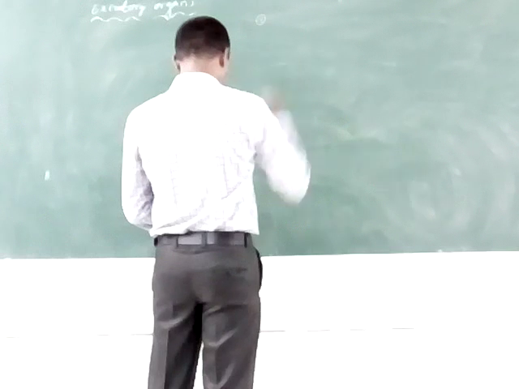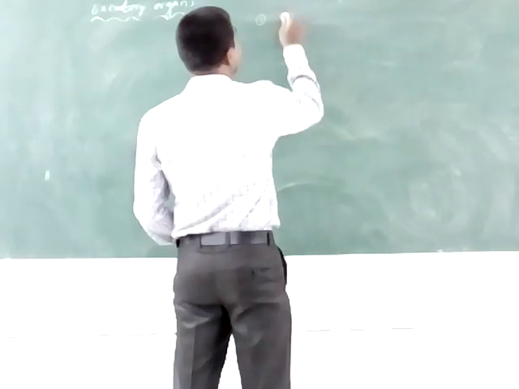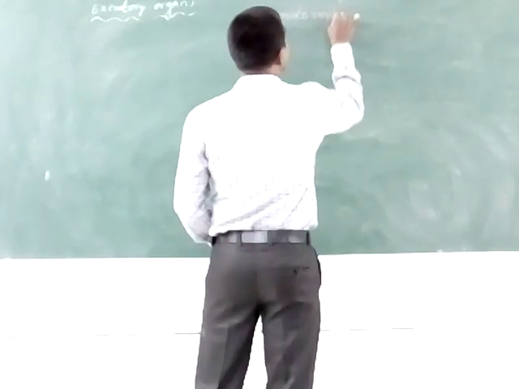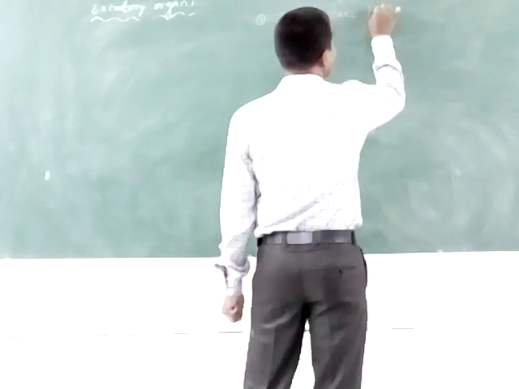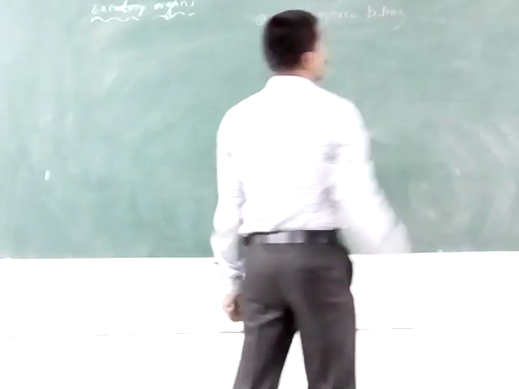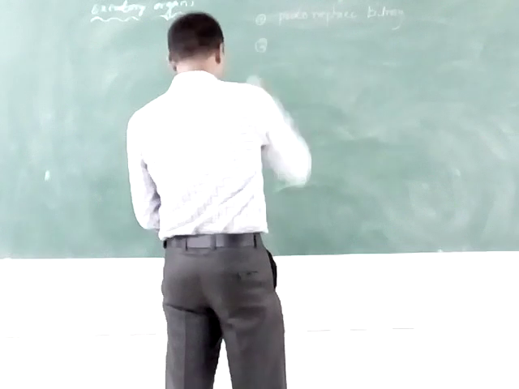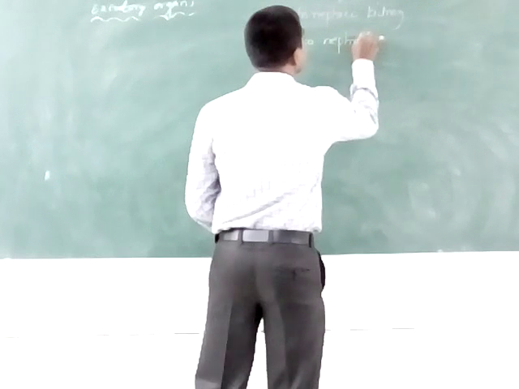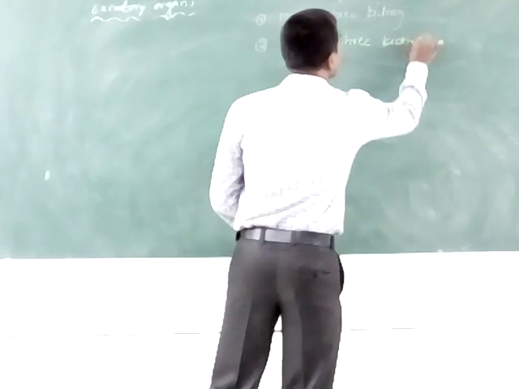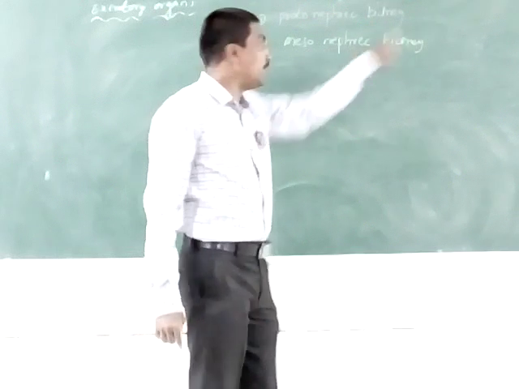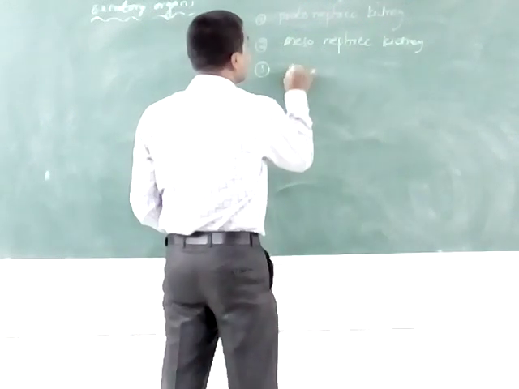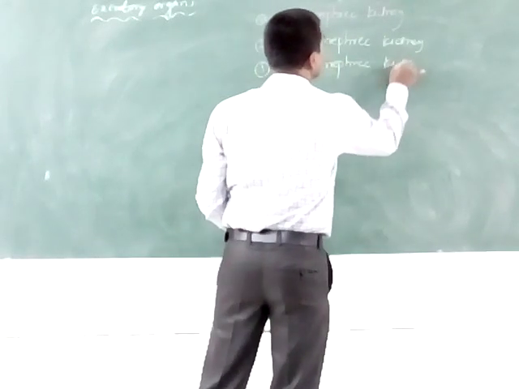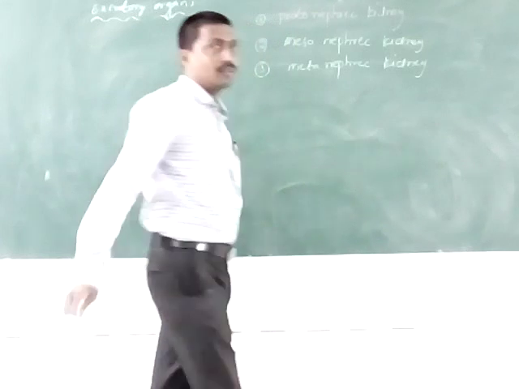The first one is the protonephric kidney. The second one is the mesonephric kidney. The third one is the metanephric kidney. These are the three types of kidneys.